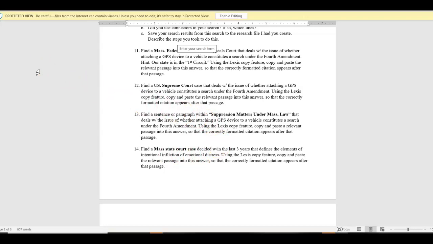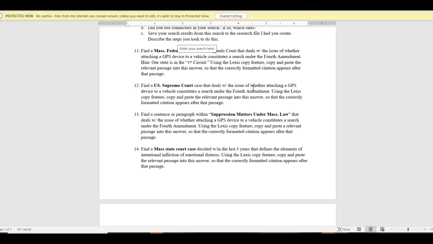It's important that you get those terms in there. You can't just blindly use this entire phrase. For example, whether attaching a GPS device to a vehicle constitutes a search under the Fourth Amendment. Why can't you do that? Because if you do that, that's a very specific sentence that I put together. It's not likely that those exact words will occur again within a document. So you need to be selective about what you choose for your search term.